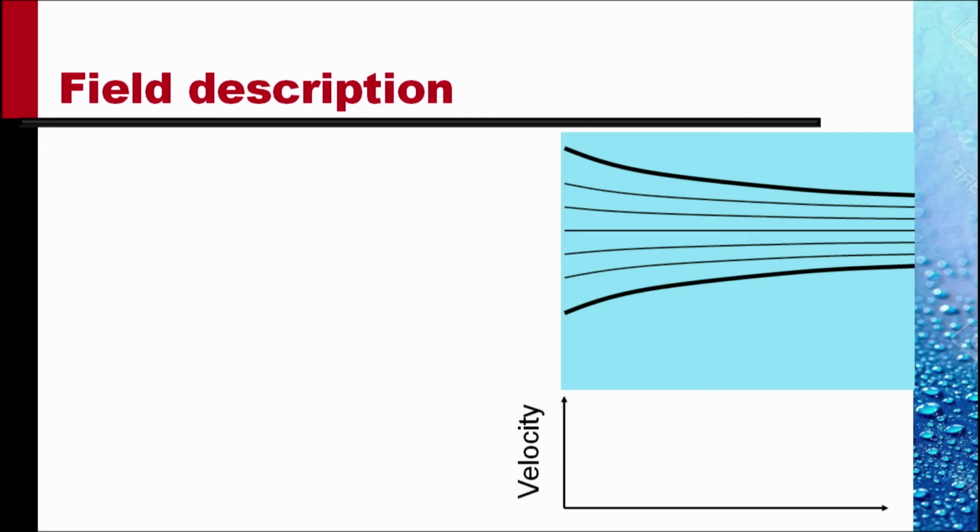If I plot the velocity versus location x, then we get a curve like this. The velocity is increasing downstream.